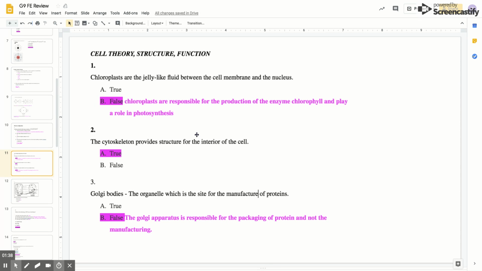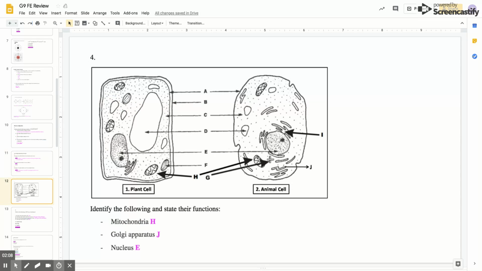That's definitely false. By now, you know that the Golgi apparatus is responsible for packaging of proteins and sometimes transportation of those things, because the vessels would bud away from the Golgi apparatus and go to the destination. That's the function of the Golgi apparatus, and it's not responsible for manufacture of proteins. In fact, when we covered the DNA topic, we realized that it was the ribosome that's responsible for manufacture of proteins. That's the site of manufacture of proteins. So that's it for these three questions.